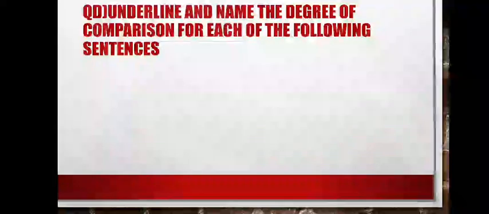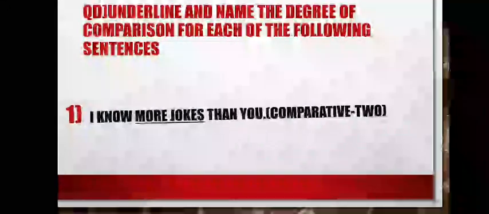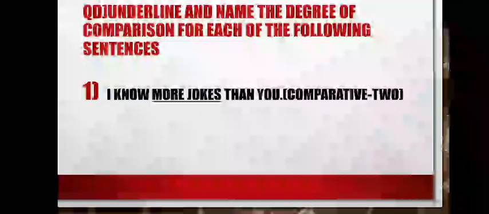Now, let's do question number D. Underline and name the degree of comparison for each of the following sentences. First is, I know more jokes than you. Students, you have to underline the degree of comparison. Okay. So, underline the words more jokes. Okay. And you have to write down in the bracket comparative, and here is the comparison between the two things. Okay. So you have to write like this, comparative dash 2.